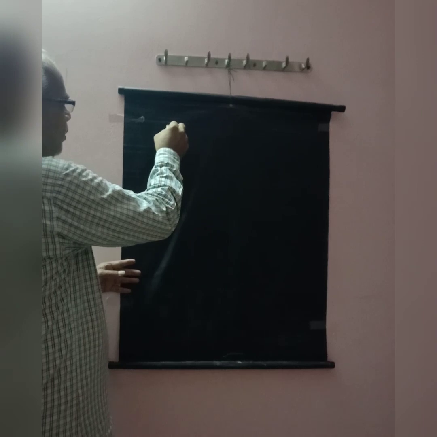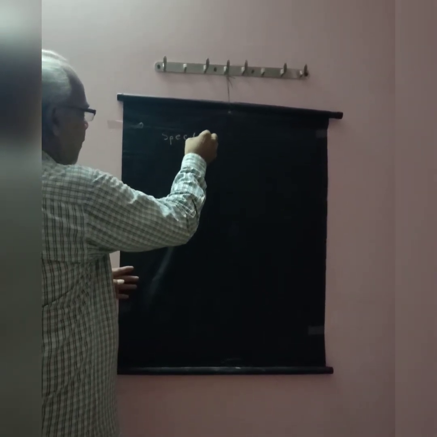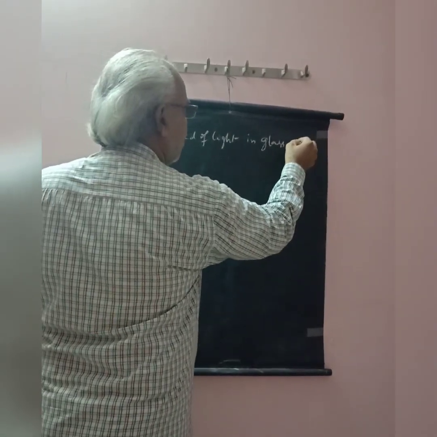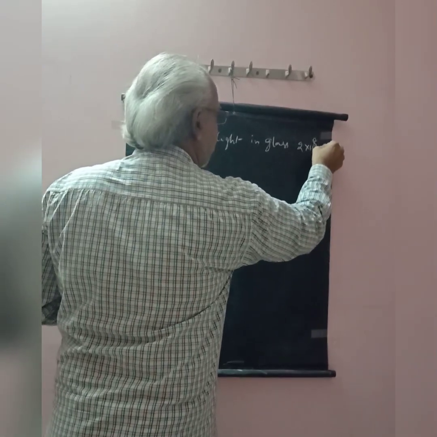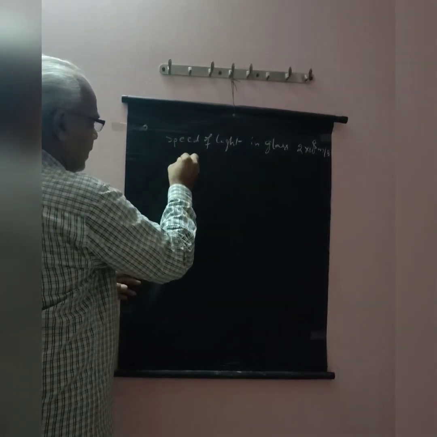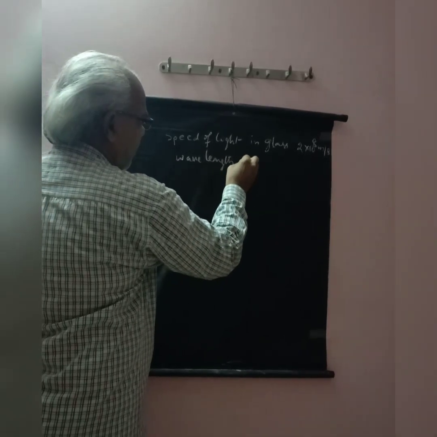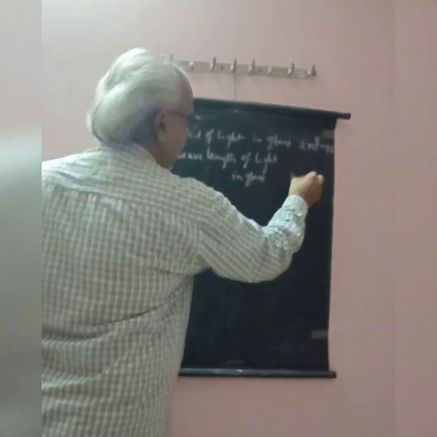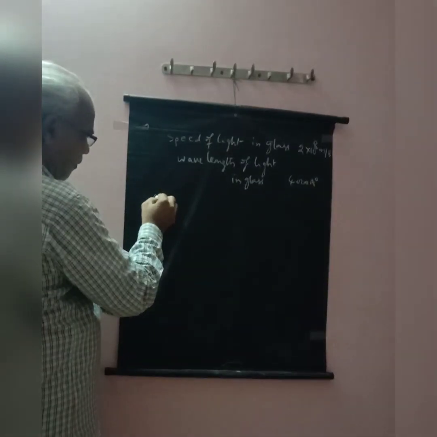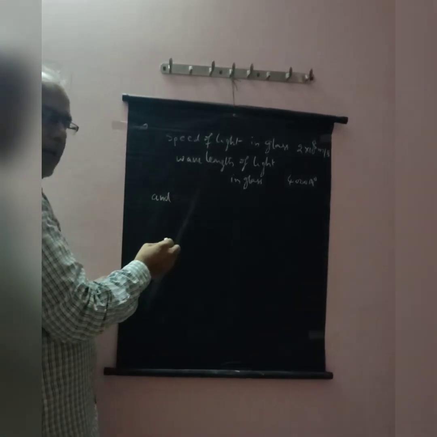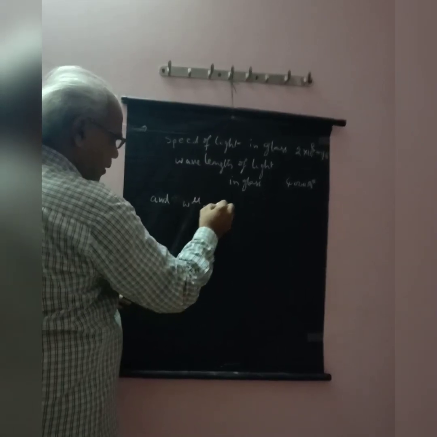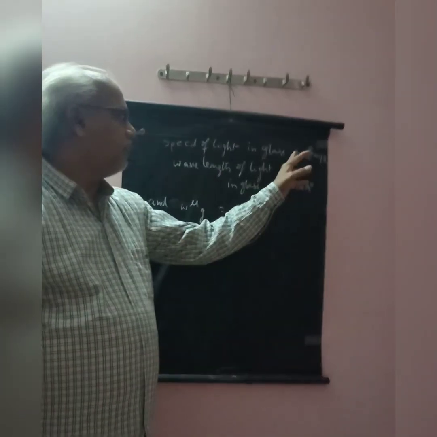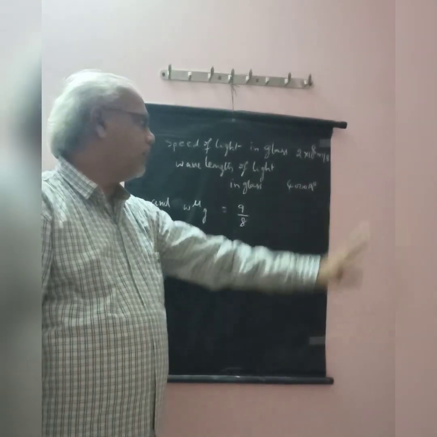For example, if the speed of light in glass is 2 into 10 power 8 meter per second, the wavelength of light in glass is 4000 angstroms, and the relative refractive index of glass with respect to water is 9/8, what is the speed of light in water and the wavelength of light in water?